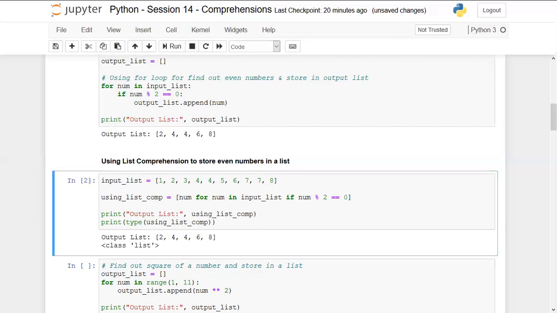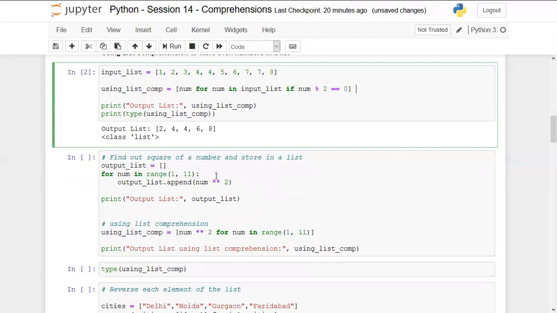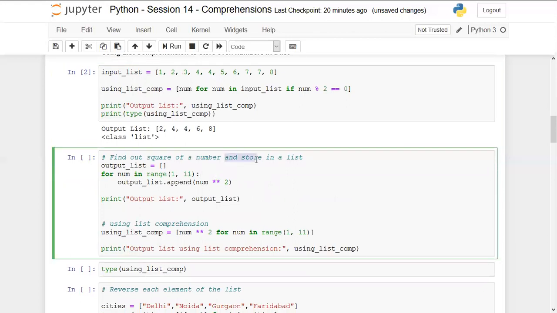Now we are going to create a new program in which we are finding out a square of a number and storing it in a new list. I hope you now have an idea how to create a list comprehension and how to put the logic behind it. So again, I am going to explain it using the traditional approach. We are creating a new list which is output list, and for num in range, basically I am including a range rather than including the existing list. So we are writing for num in range 1 to 10, so it will exclude the stop position which is 11, and we are appending this num square 2.